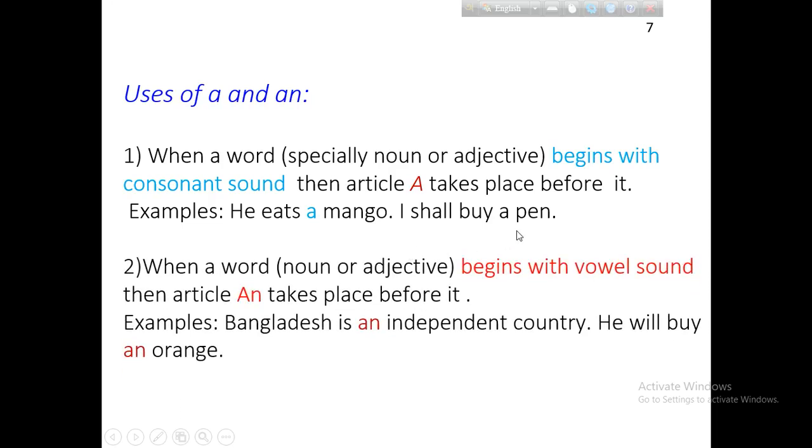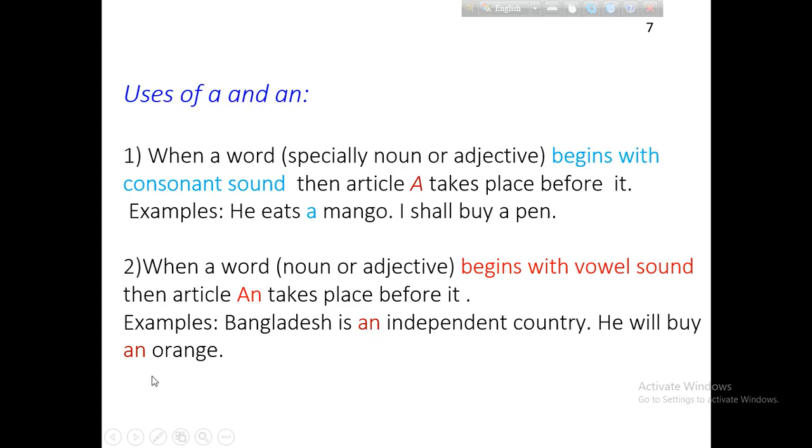When a word begins with a vowel sound, then we use an before the word. Bangladesh is an independent country. Independent is such a kind of word. Before it, we use an. Independent country is the noun. It begins with the vowel sound E, so we use an.